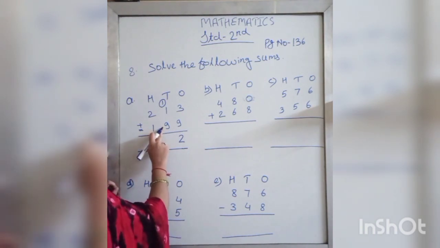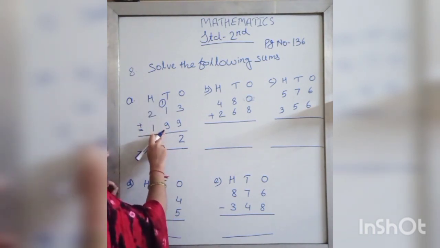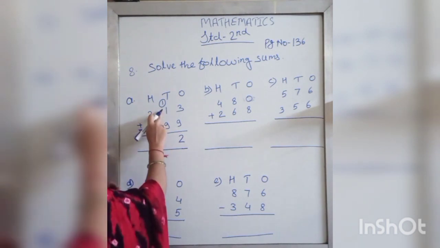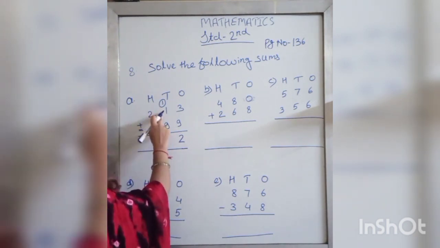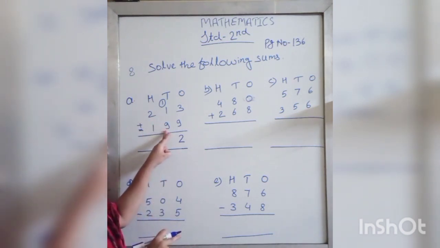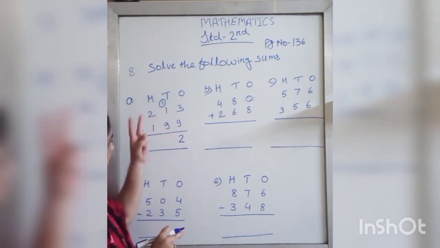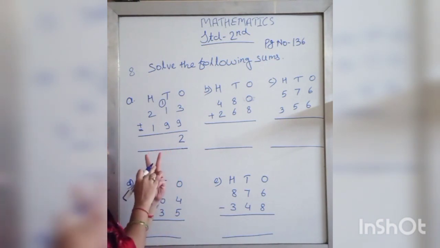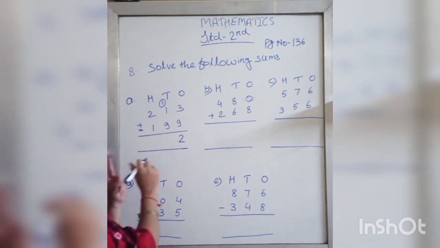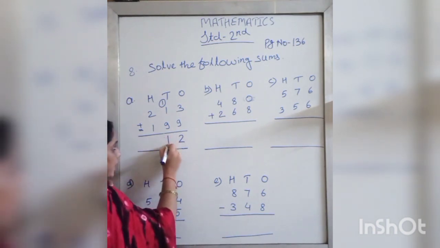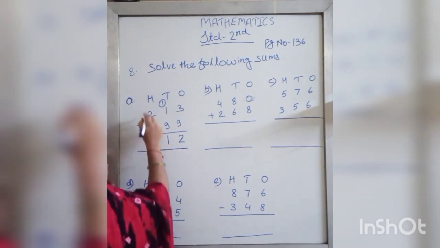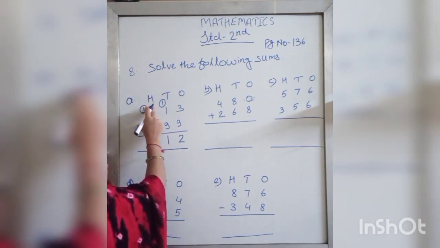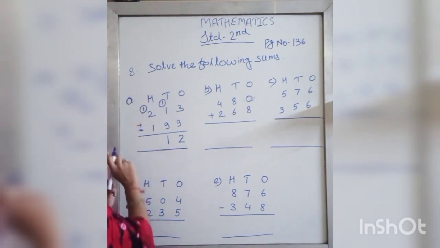Now add these numbers. The big number is 9. Here 1 plus 1 is equal to 2. So 9 plus 2, keep 9 in mind, and this 2 take on fingers, count after 9: 10, 11. So 1 we will write on the tens place, and the one which is on the tens place will carry over to the 100th place.